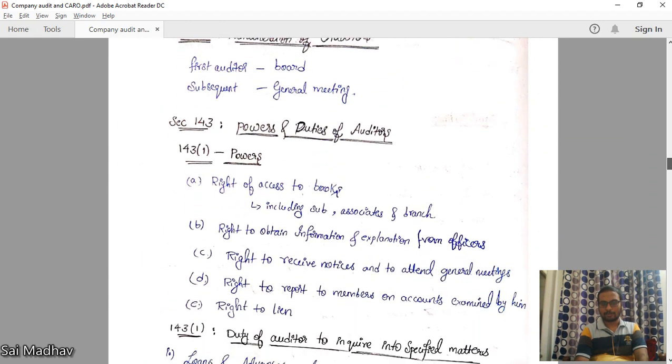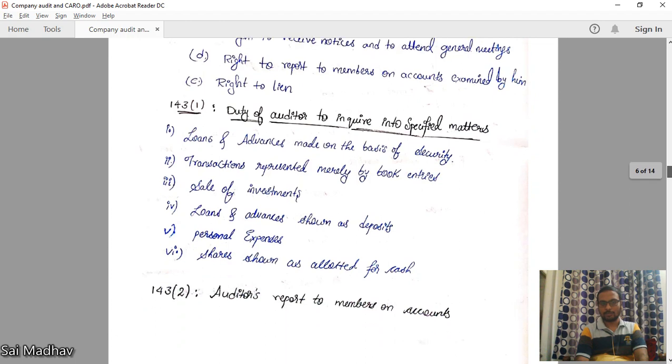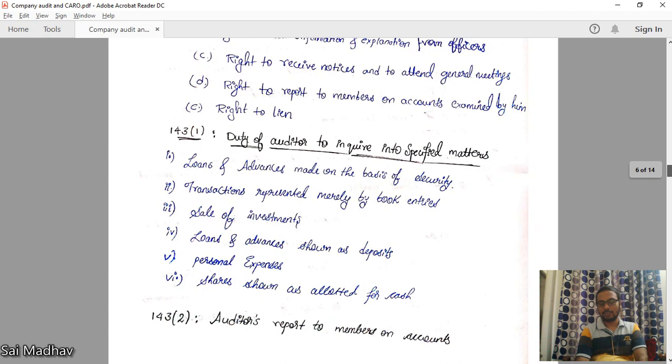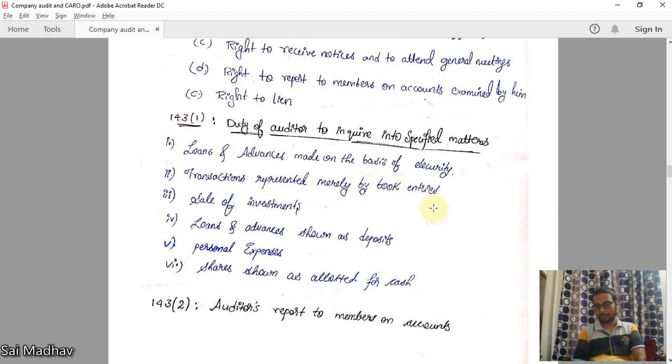This is the powers of auditor. 143.1, duties of auditor to inquire into specified matters. In some matters, it is your duty to inquire. What are those matters? Those are very important matters.